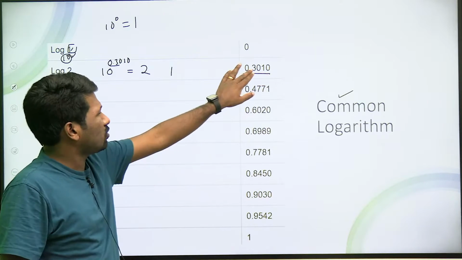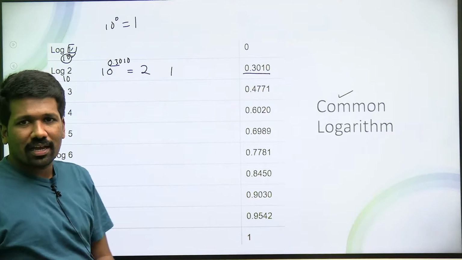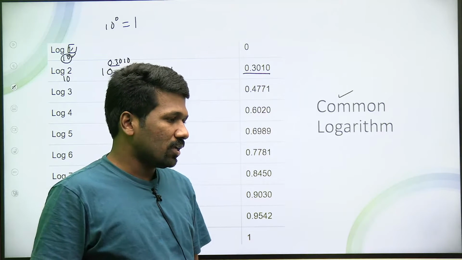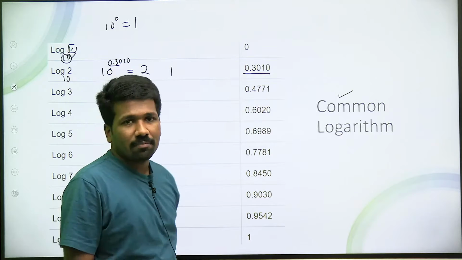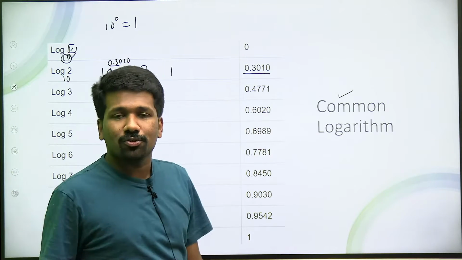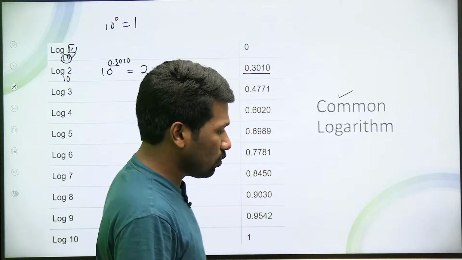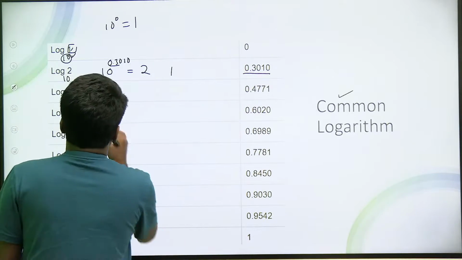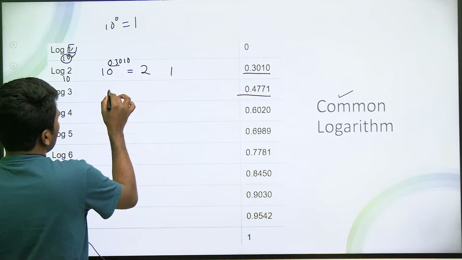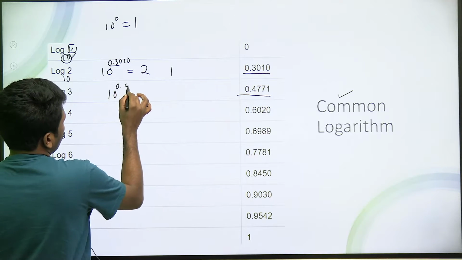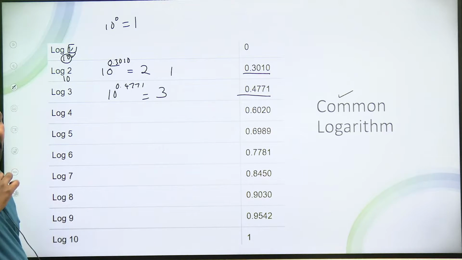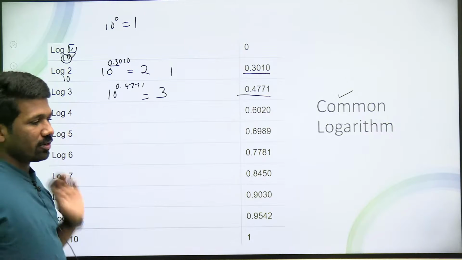That means this is almost 1/3. Not exactly 1/3. 1/3 is 0.3333, non-terminating. But it is almost 1/3 na. 10 raised to 1/3, 1/3 power of 10 is almost 2. Similarly, log 3. Log 3 is 0.4771, उसका meaning क्या है? 10 raised to 0.4771 is equal to 3. That is the meaning. Logarithmic form, exponential form.